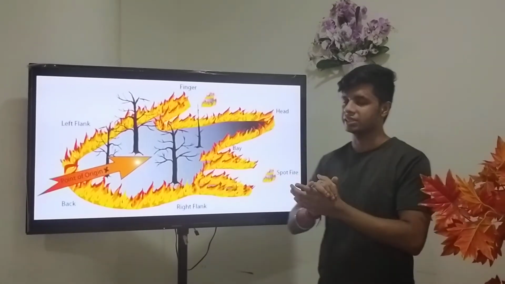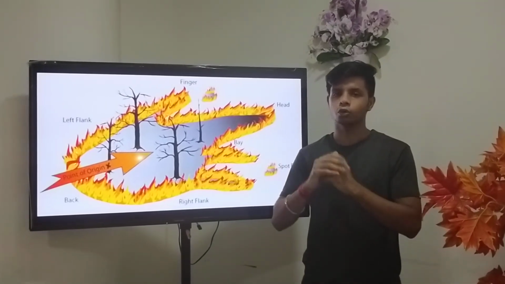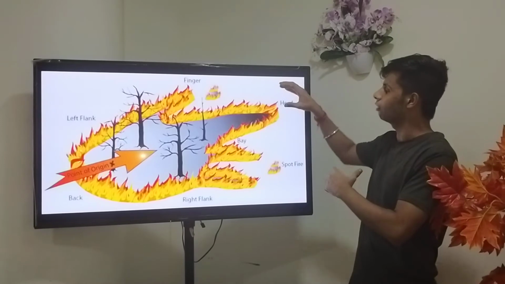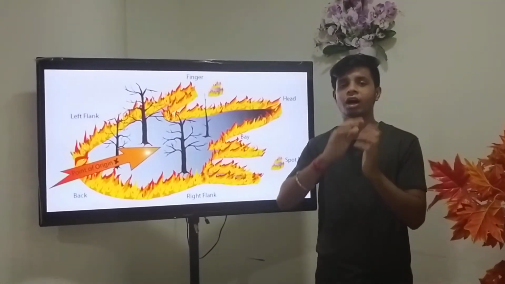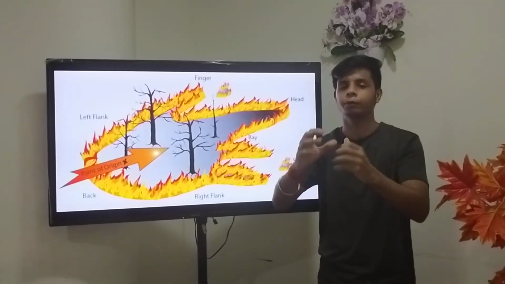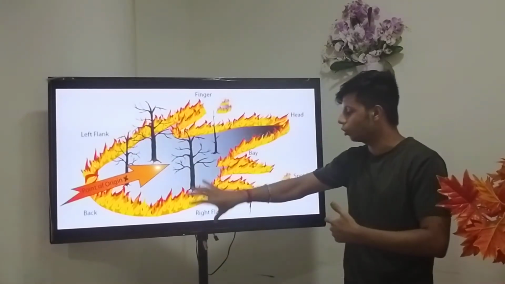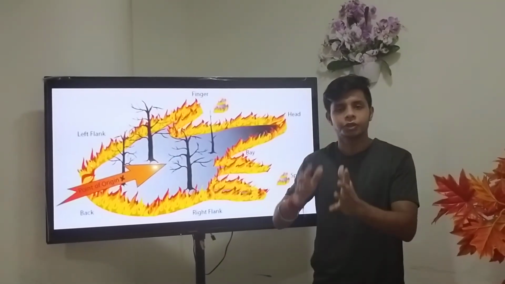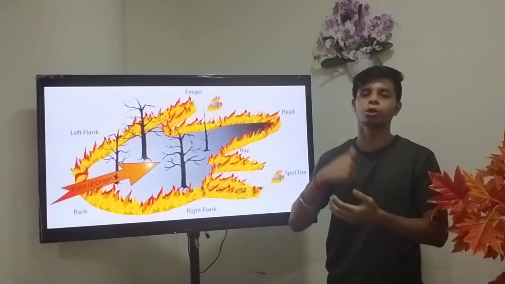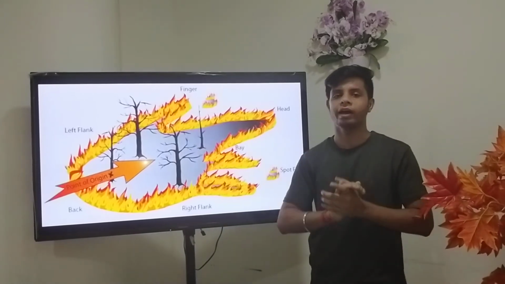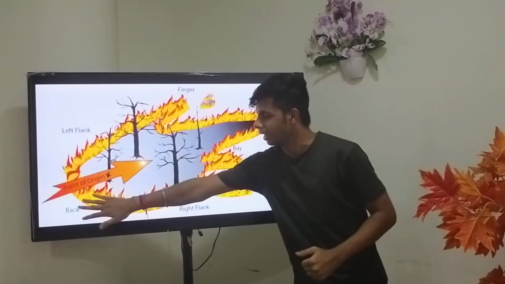These are very dangerous guys. For example, if we are going for wildfire fighting, some of us may be fighting this fire from the front, which is not safe because this particular head has the highest rate of spread, so it can overrun you anytime. So at that time we need to attack the fire from the left flank or the right flank, but safety procedures need to be followed at that location also, because, as I told you, any flank, any point of the fire can be converted into a head.